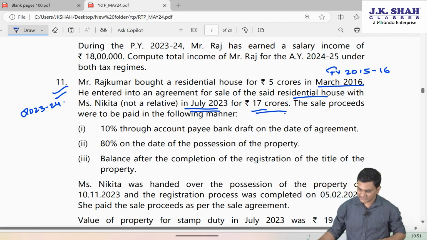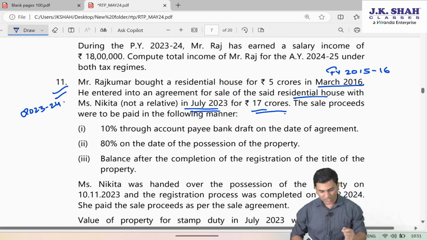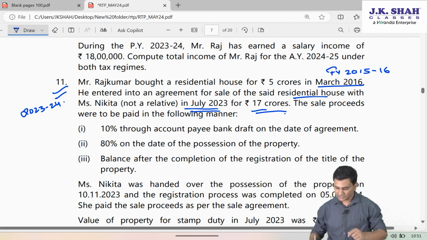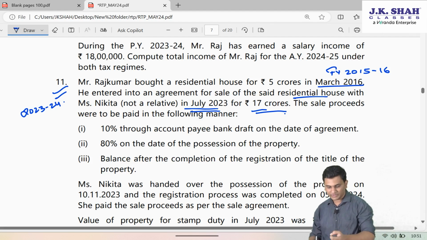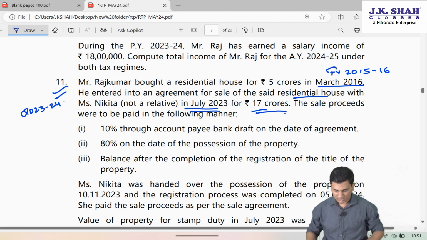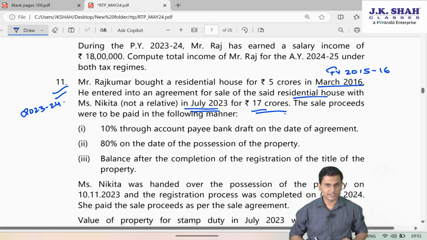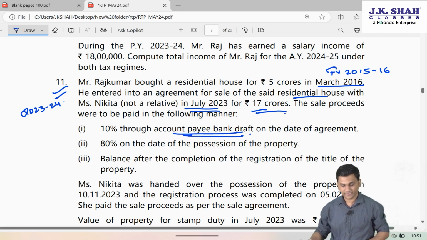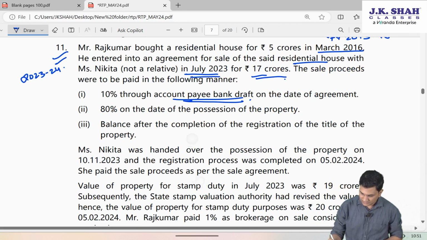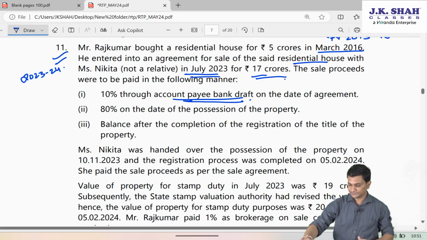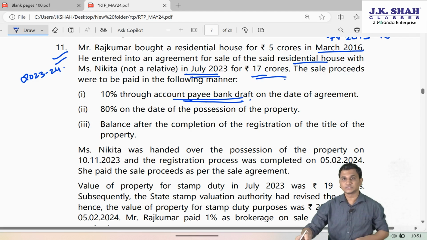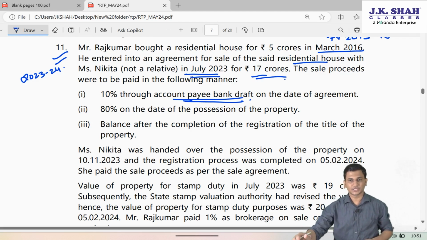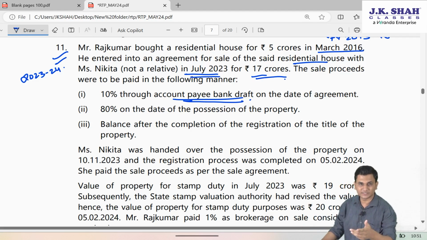The sale proceeds were to be paid in the following manner: 10% through account payee bank draft on the date of agreement. So 1.7 crores was to be paid by Nikita to Rajkumar at the time of making that agreement through an account payee bank draft. 80% on the date of possession of the property. So whenever she gets the possession, Nikita will pay a further 80% to Rajkumar.